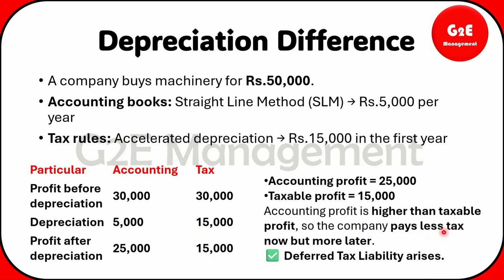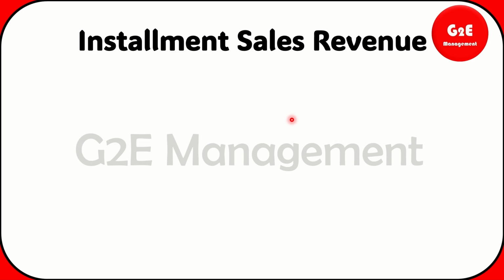So the company pays less now, less in a sense 15,000 they will pay right now, but in the future they need to pay for this much amount. That is what they are telling. So the taxable tax book, it is showing for less, but accounting book it's showing for higher. So it means what? Deferred tax liability arises. Okay, so this is for the first example with the scenario.